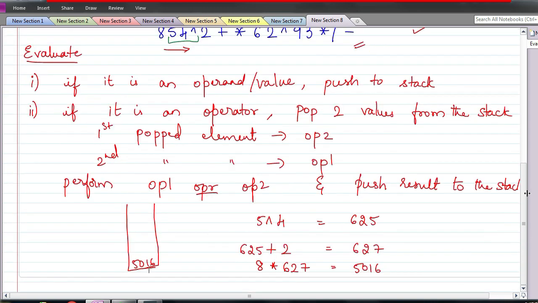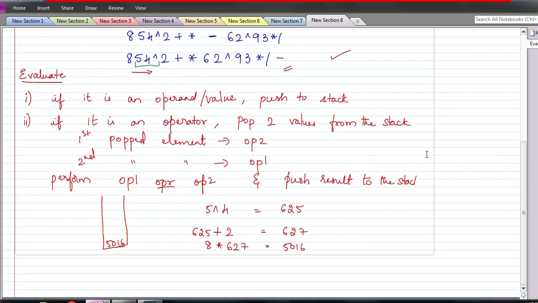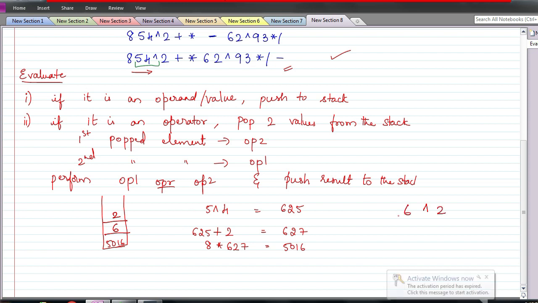Next we have 6. So 6 is pushed to the stack. Next I have 2. 2 is pushed to the stack. Next is exponent. Now 2 numbers have to be popped. 2 comes here and 6 comes here. Okay. So what is 6 power 2? It is 36. That is pushed to the stack.